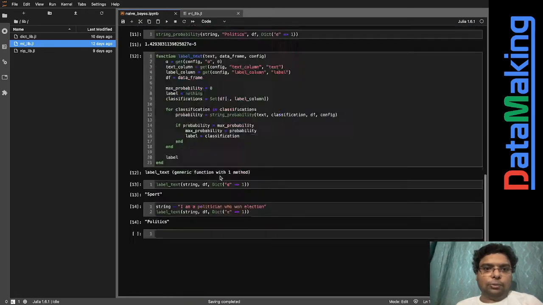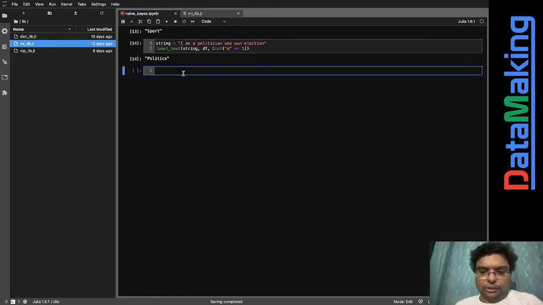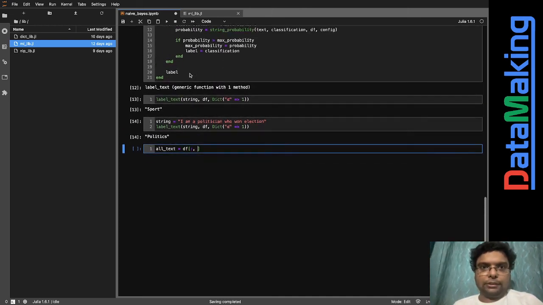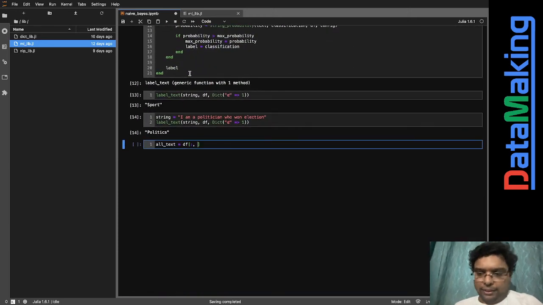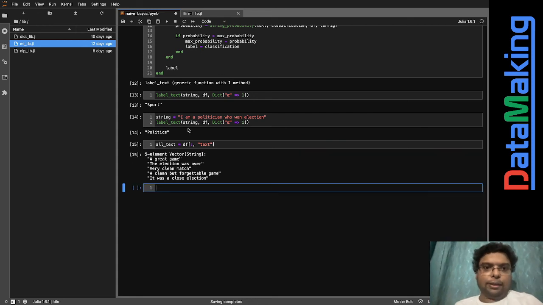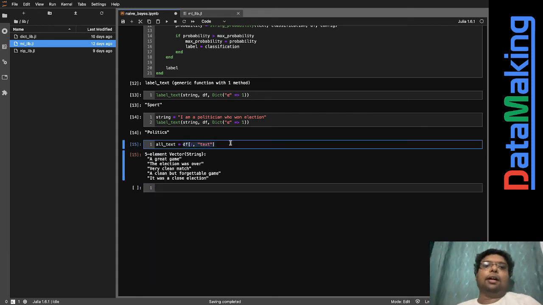Now I just want to take all text. So all text should be df of, and we are getting all rows, and the column name is, I think, called text. If I just do this, I'll just get this. But we need something like, this is a 5-element vector, but we need to make this a string. So what I do is use this join function. I join it with space. So now I am getting all text as this.